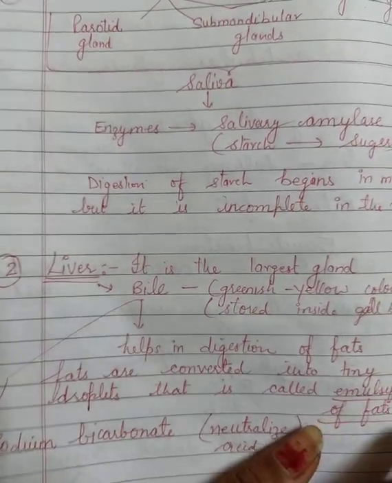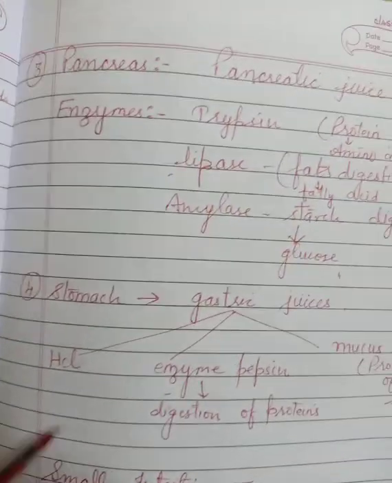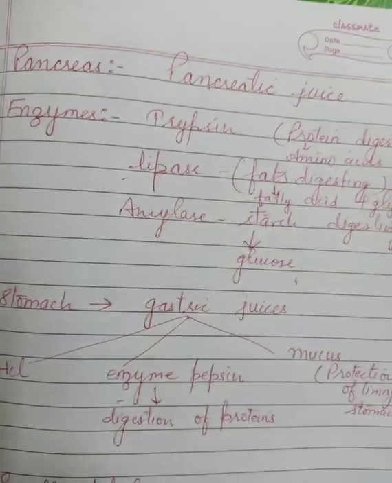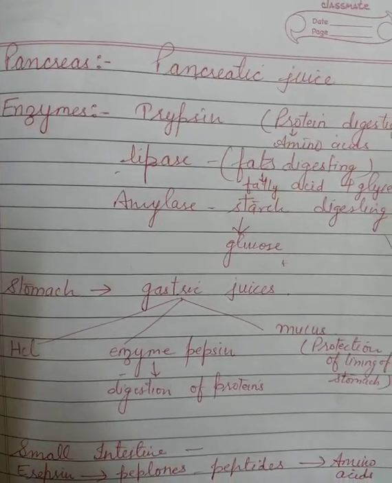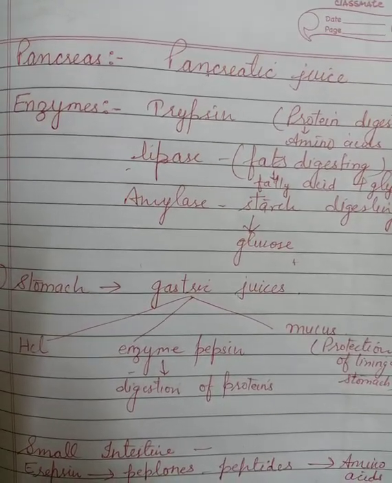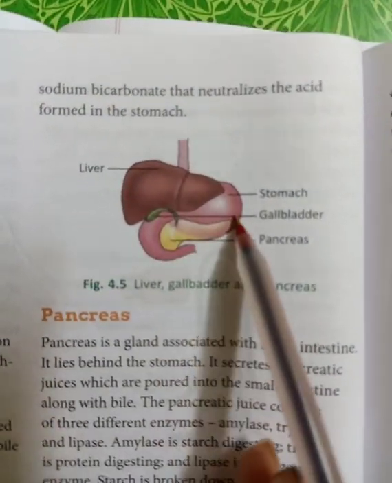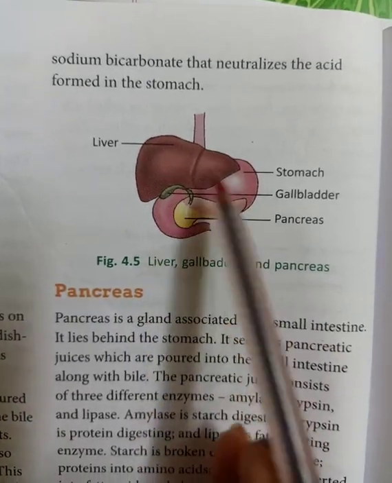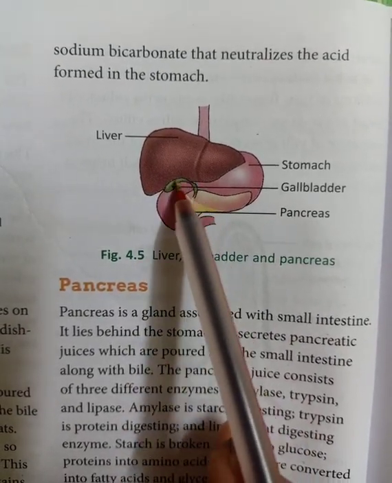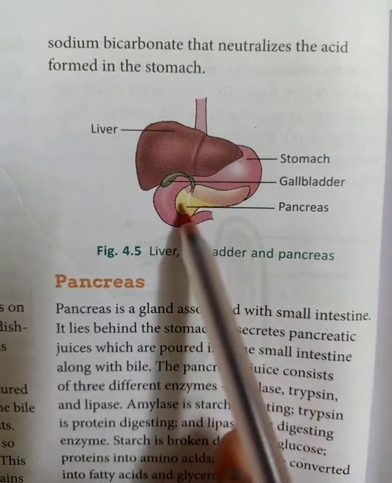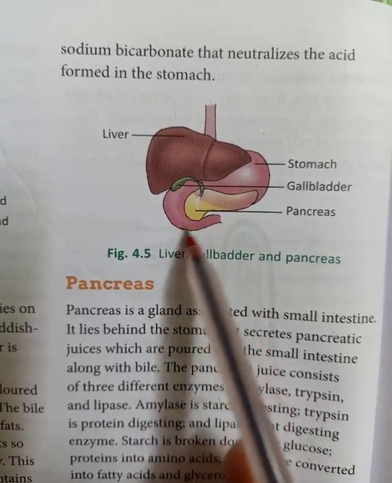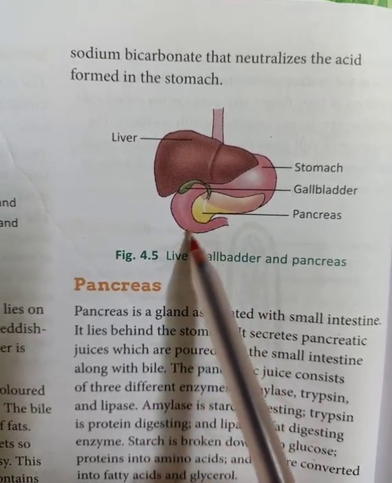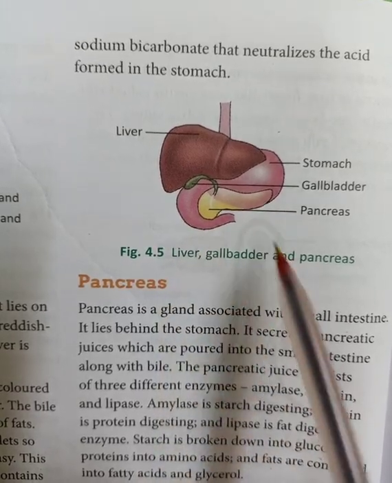Okay. Now the pancreas. As I have told you, the pancreas is also a very important part, and it is mainly associated with the small intestine. Again I will show you the diagram. You can see here, this is the stomach, this is the liver, on the liver a small part, the gallbladder, is present. This yellowish part is the pancreas, and it is near the small intestine. Okay, it is connected with the small intestine.